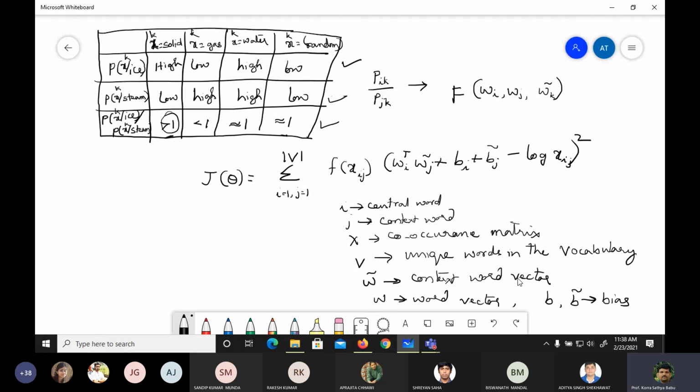Okay, so here we are interested mostly in these four parameters, basically estimating these four parameters. This X_ij is given, it will be available from the corpus, no doubt. Why are we interested in finding the log?